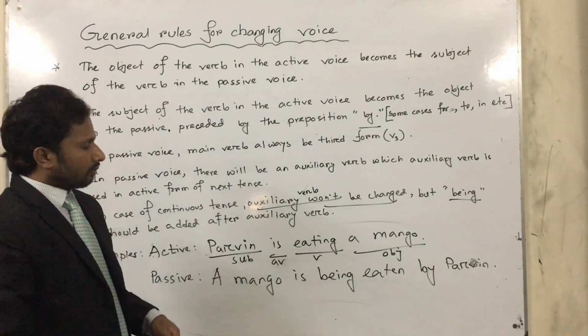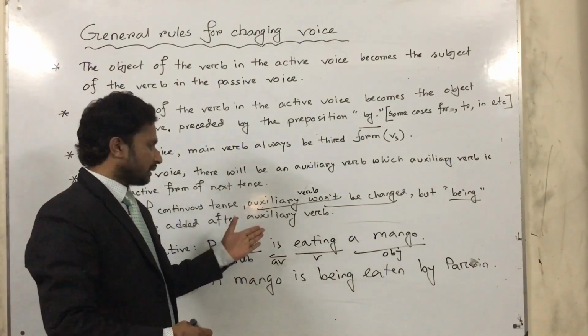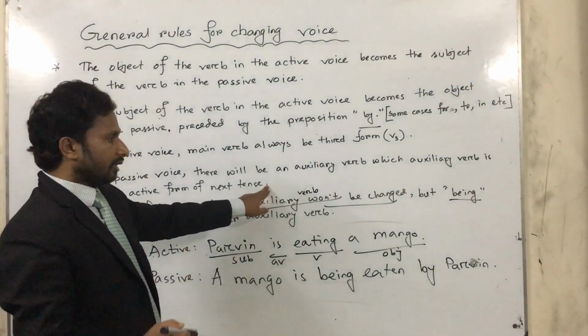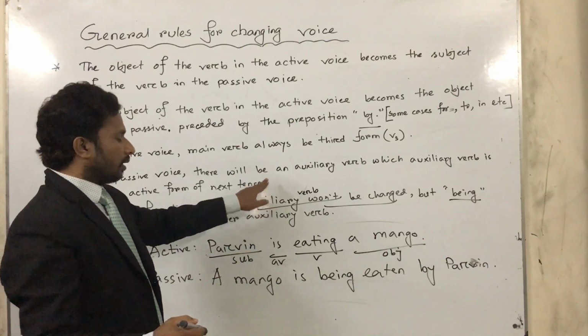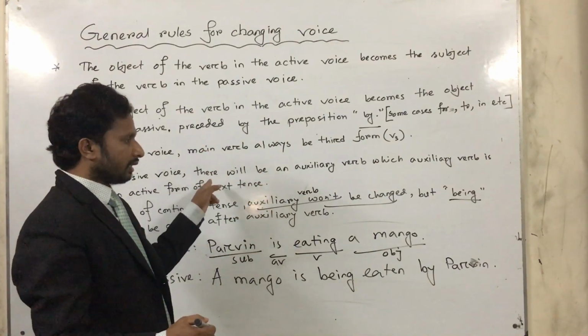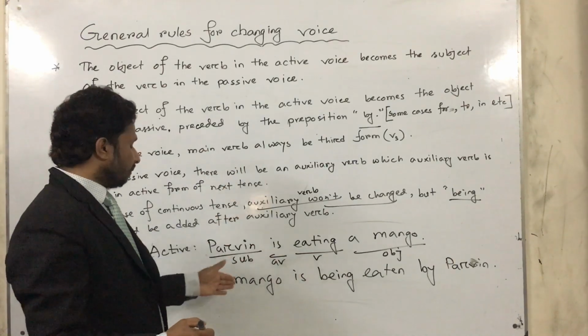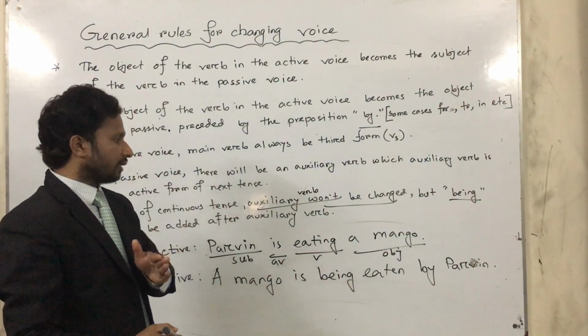So today I have discussed that in the case of past continuous tense, you have to use the auxiliary verb of the past continuous tense to convert into passive form. In the case of future indefinite tense, you have to use the auxiliary verb of the future continuous tense. For present perfect tense, you use the auxiliary verb of the present perfect continuous tense.